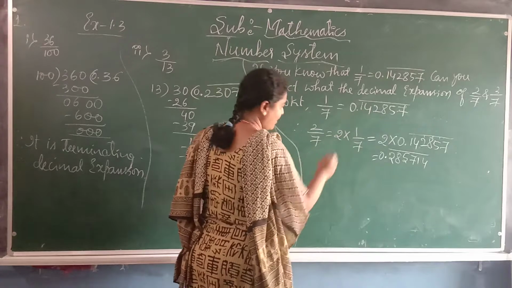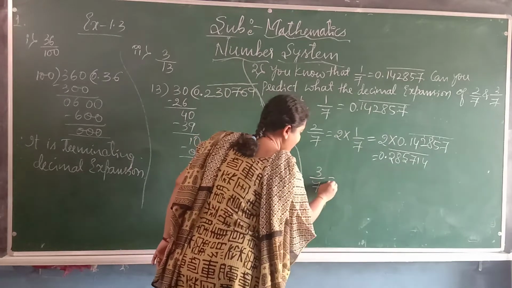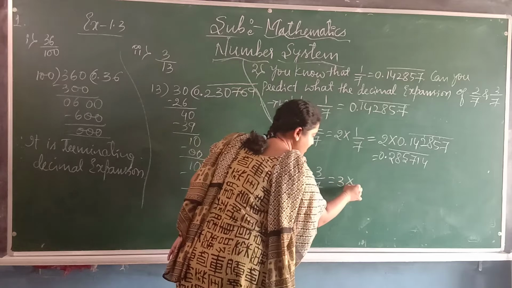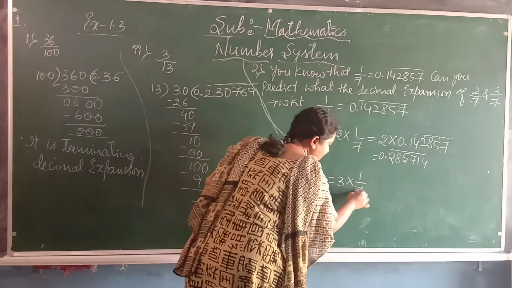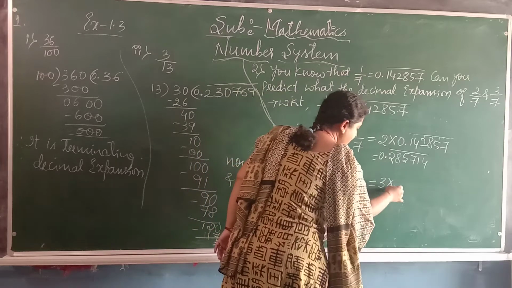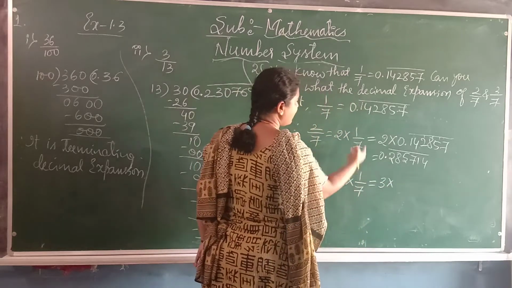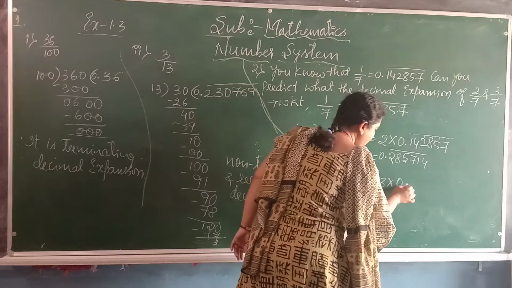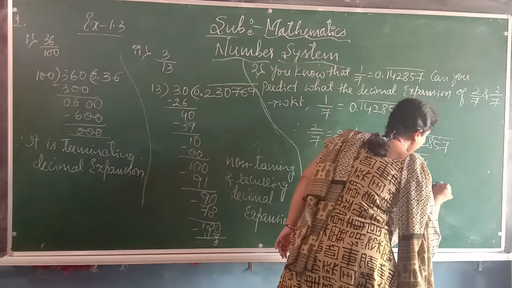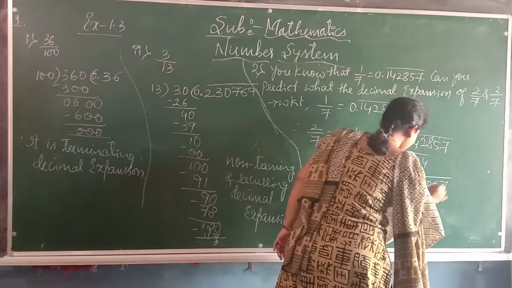Same like this only, find 3 by 7. We can write 3 by 7 as 3 into 1 by 7. Keep 3 as it is, and in place of 1 by 7, substitute this value, 0.142857.